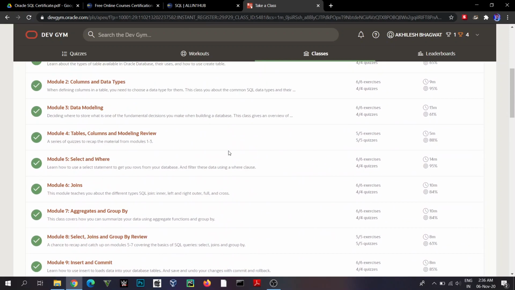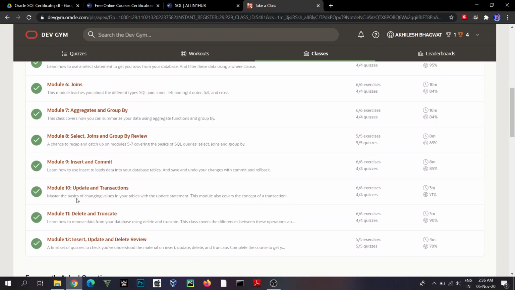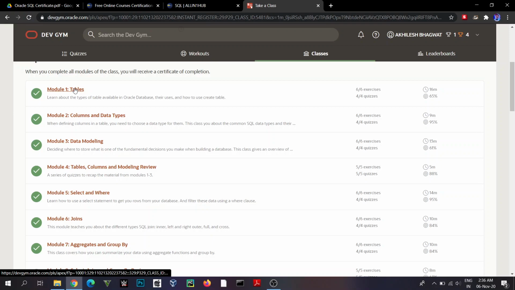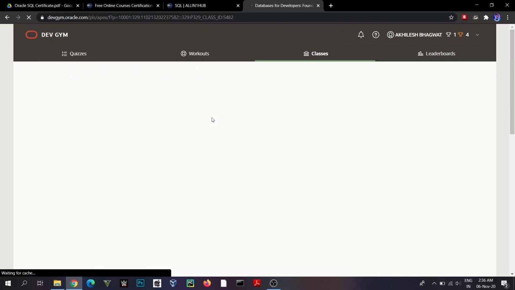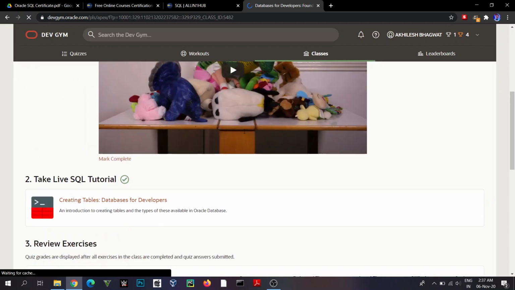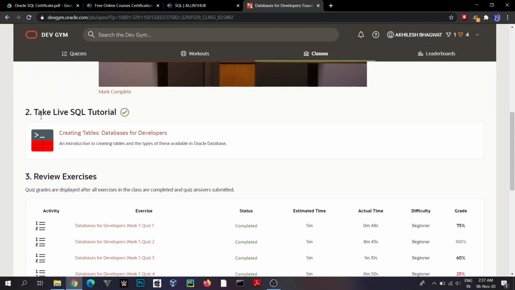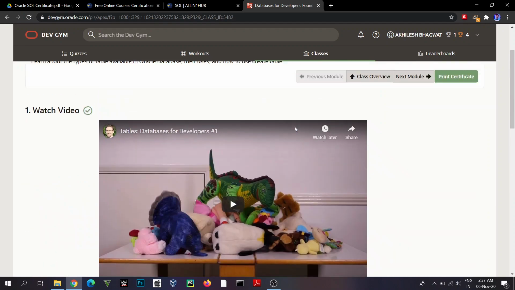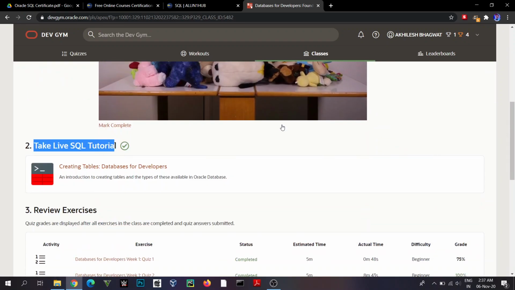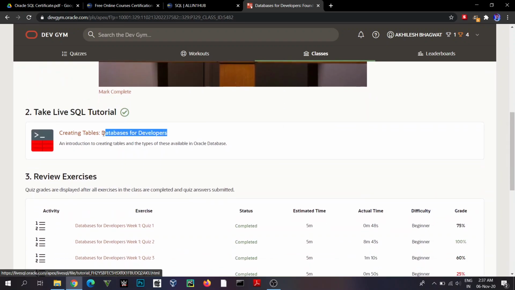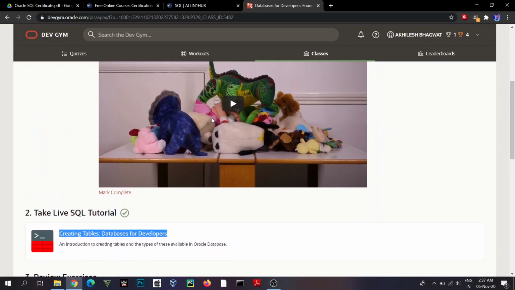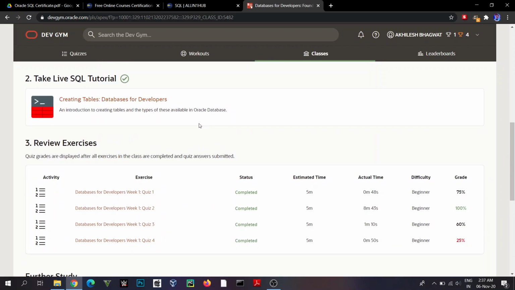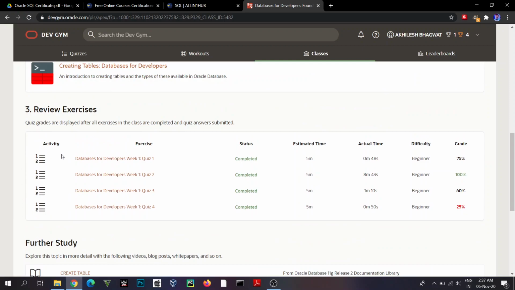The content of the course is simple. There are 12 modules, as you can see. Each module has a quiz question. Every module has a live SQL tutorial. So after you do this course, you will need to apply the knowledge which you have learned, and after you apply that knowledge, you will need to pass quiz questions.